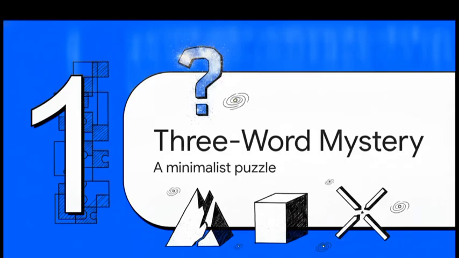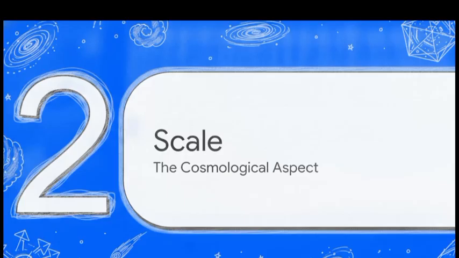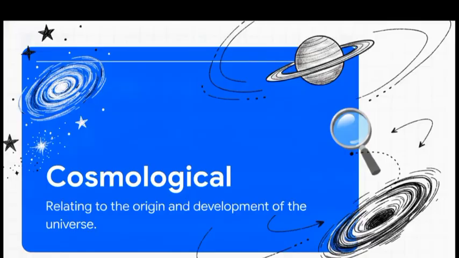Part 1. The 3-word mystery. Unpacking a minimalist puzzle. To truly grasp what this means, we really need to isolate and examine its atomic parts. Moving right along to part 2, scale, the cosmological aspect. Let's look at that first word, cosmological, meaning relating to the origin and development of the universe.